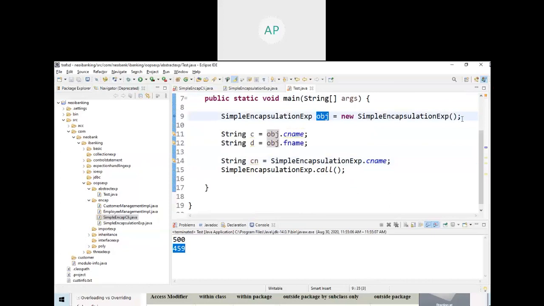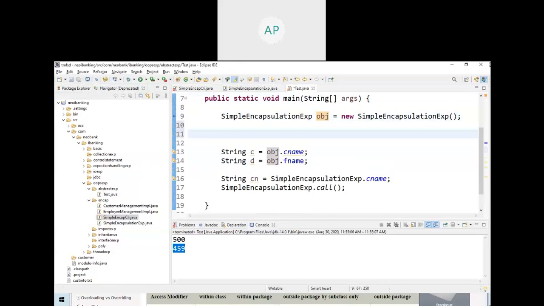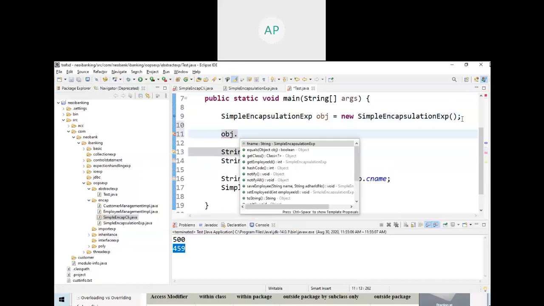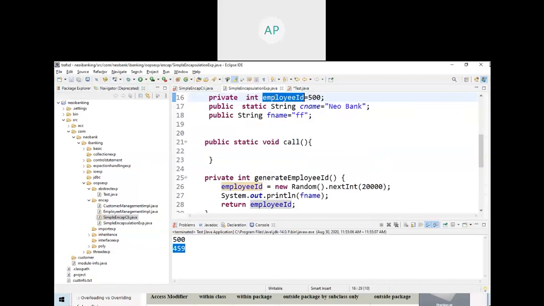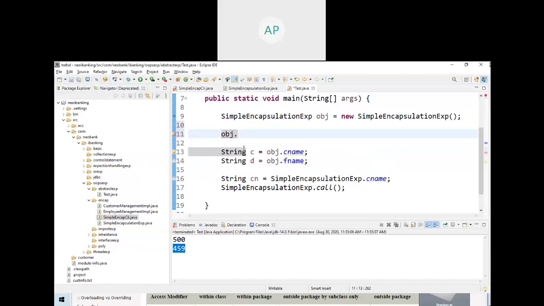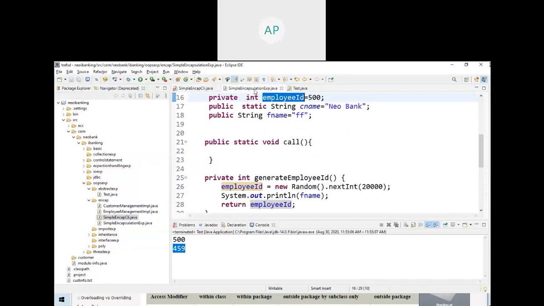Then how can I print the value? I want to print the value, but I want to get it from the object I created.